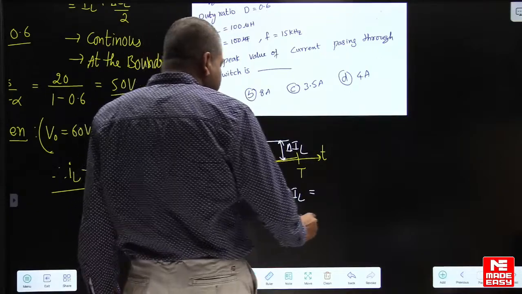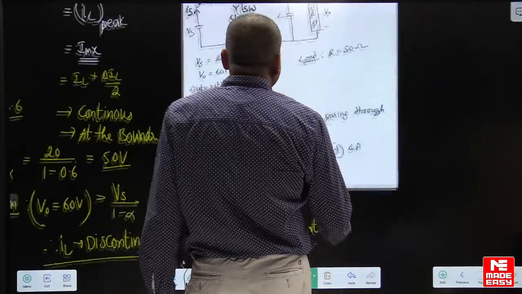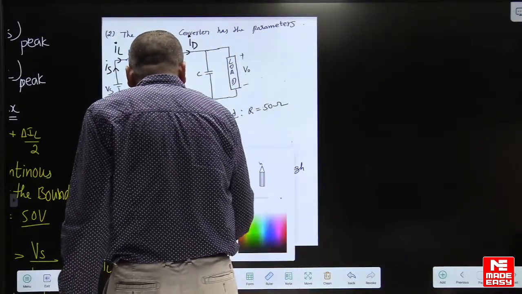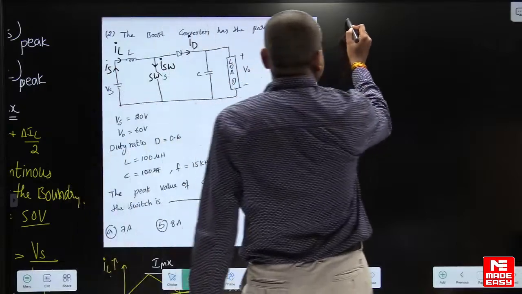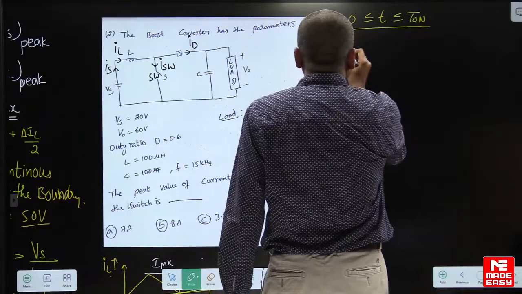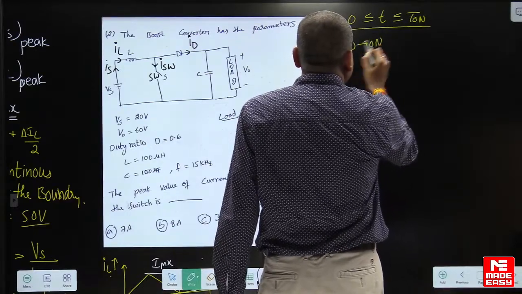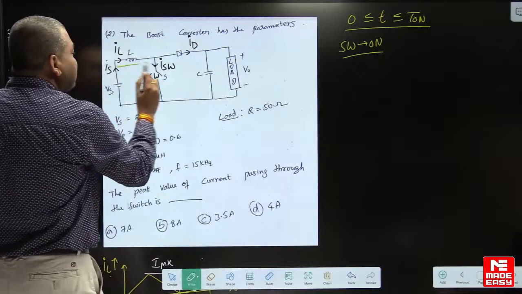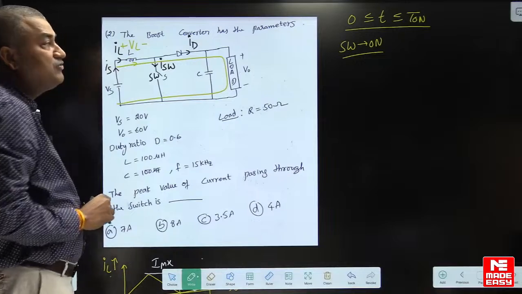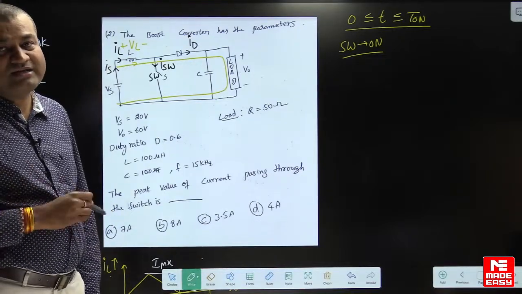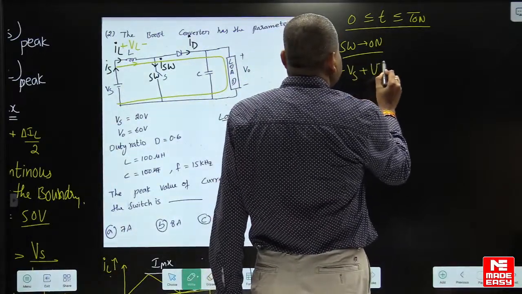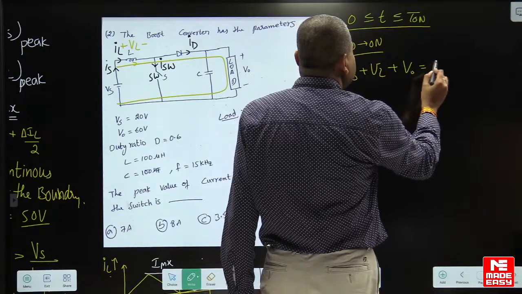How to find delta IL here in the boost converter? Dear students, just apply KVL in this network when the switch is on, during the interval 0 to T on. Apply KVL in this loop and find the inductor voltage. If you find the inductor voltage, you can calculate the ripple, right? The KVL equation is minus Vs plus VL plus V naught is equal to 0.